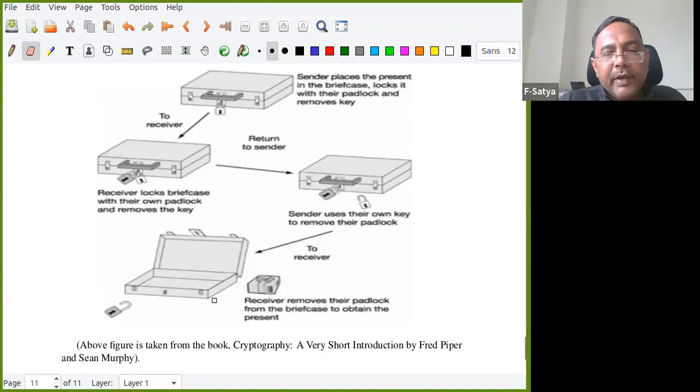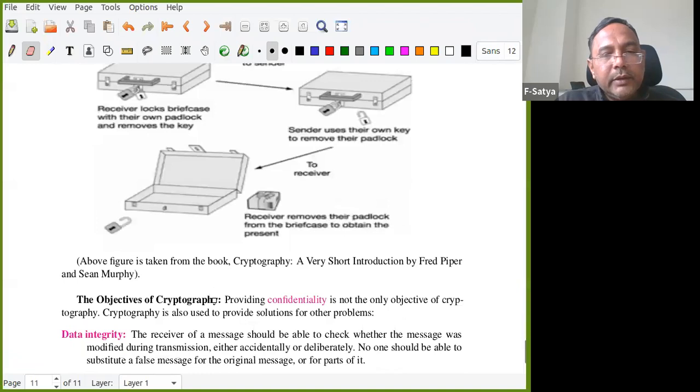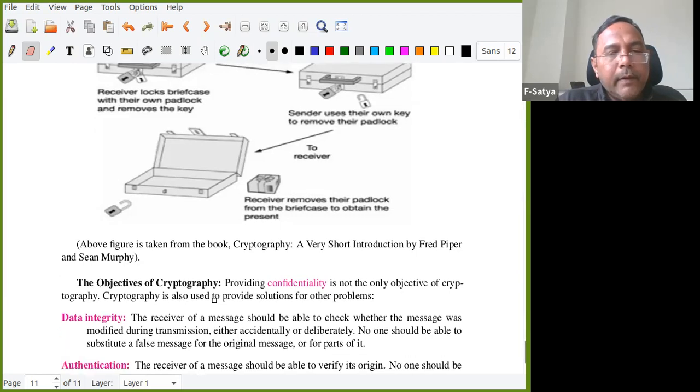So this particular picture I took from one book called A Very Short Introduction to Cryptography. Okay. The title of the book is Cryptography, a very small, very thin book, some 80 pages, by Sean Murphy and two others. Okay, from that I took this picture.